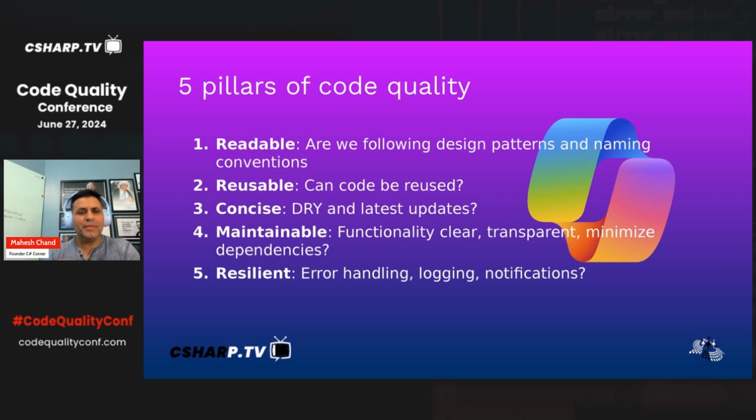Are you building maintainable code? Is the code maintainable, clear, transparent? And then resilient: you have error handling, logging, notifications. What happens if something crashes in my code? So these are the 5 major things; when you think of code quality, think of these features in your code.